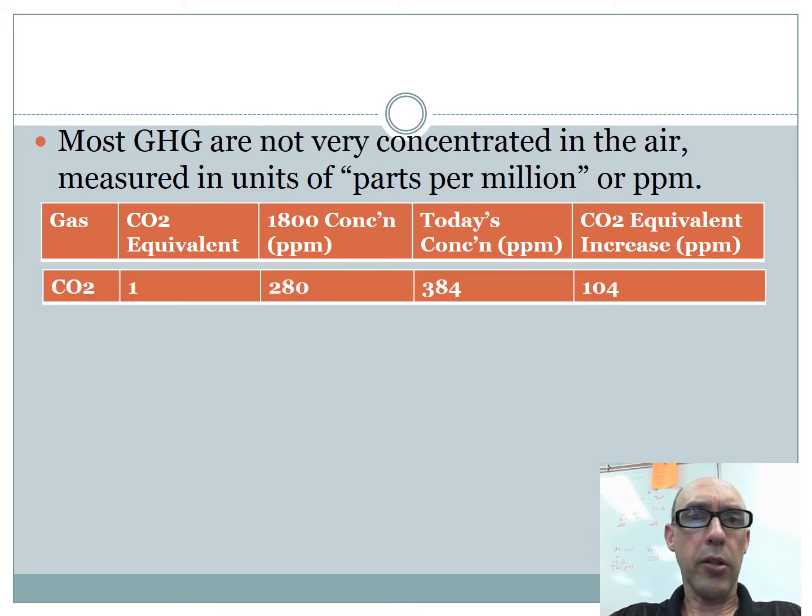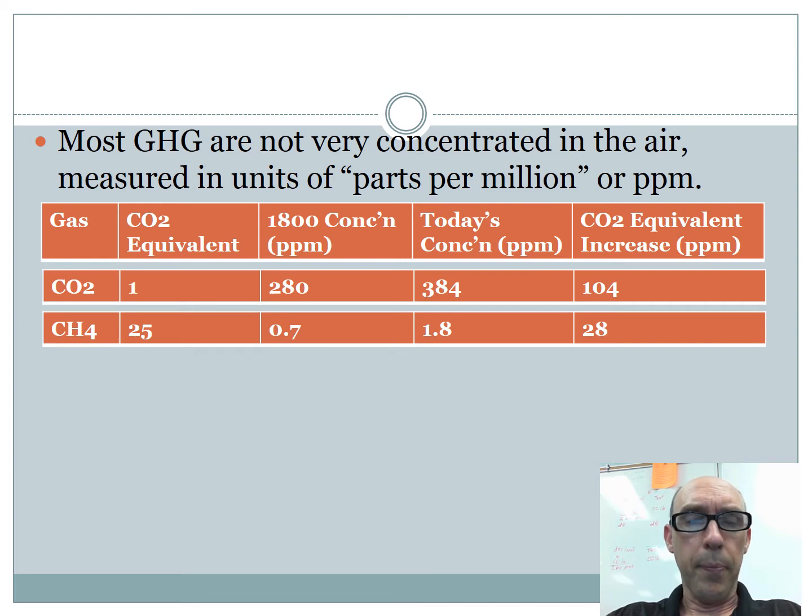Let's look at the first gas. CO2 obviously has an equivalent trapping ability of 1. Its concentration was 280. It's now 384, which is a jump of 104. So we've seen a pretty significant increase from 280 to 384. That's about a quarter increase, which is a significant increase in the concentration of the gas.